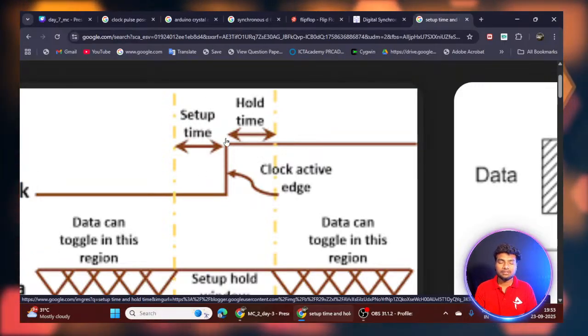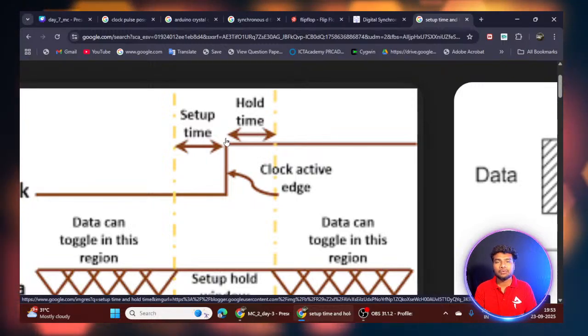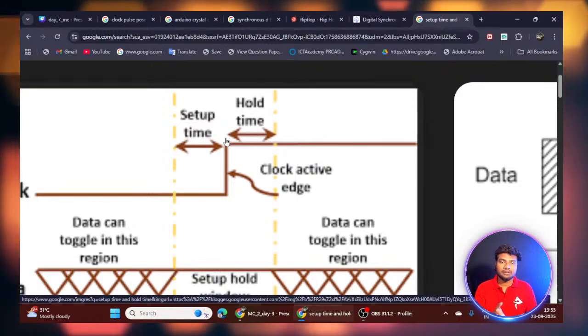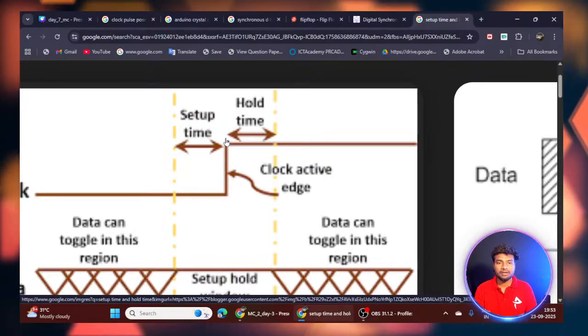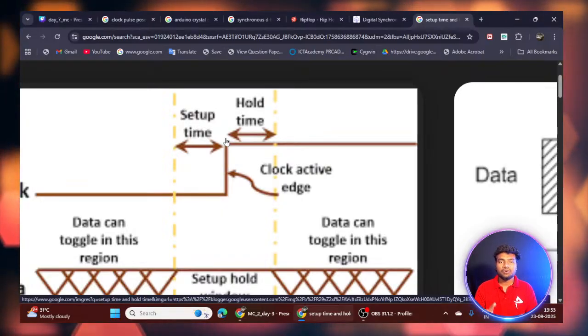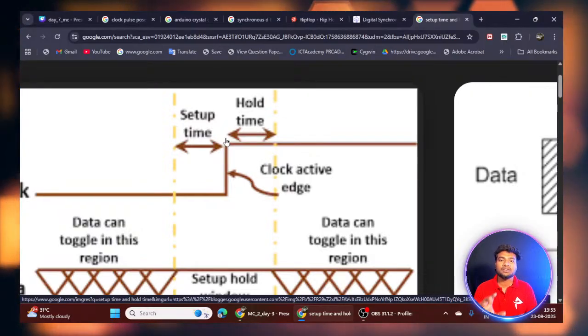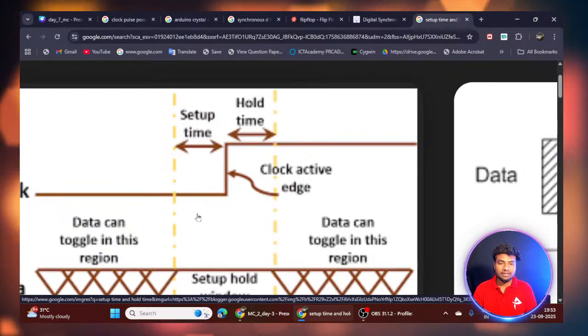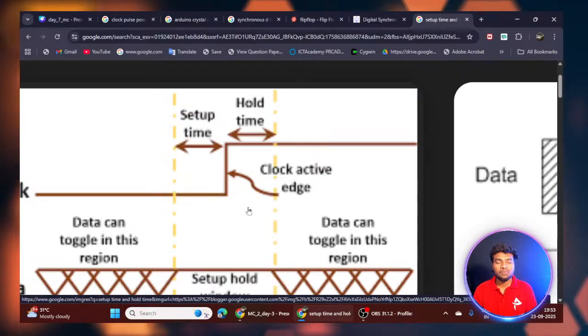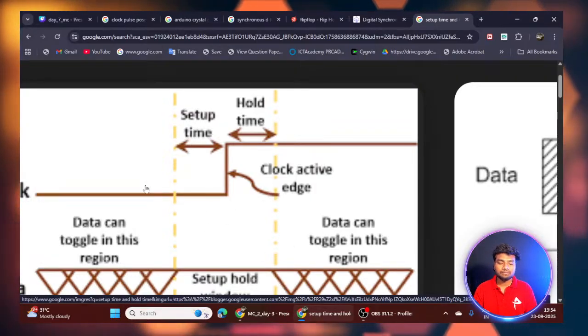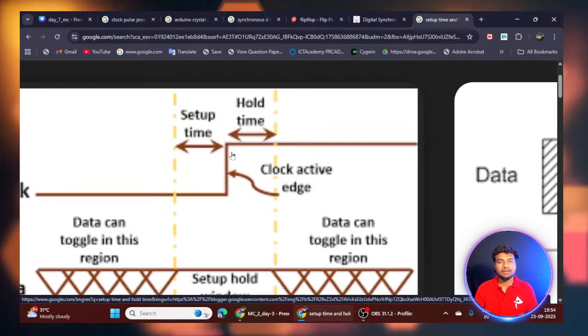The main thing is that if you are assigning some values to some signals, like D equal 5, A equal 5, B equal 5, all those signals work based on positive edge triggering, which means the signals must be stable in the setup time and also stable in the hold time. Then only you will get the correct output.